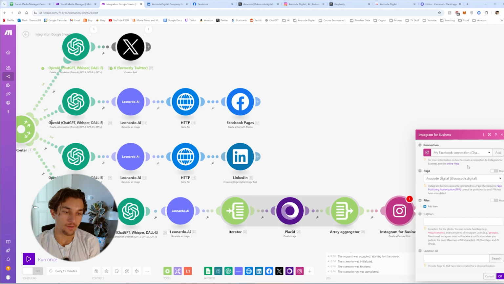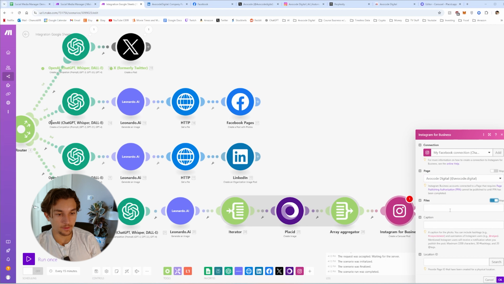And then once you have that, you'll have to associate it to your Facebook account in some way. And then once you have that, you can just add that here, select the page, Instagram page that is associated to that Facebook account. And then files, this is where we're going to map.